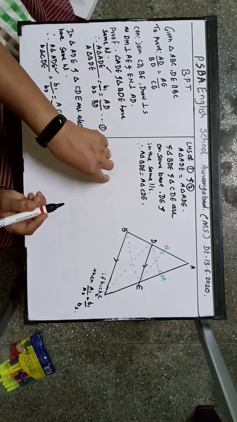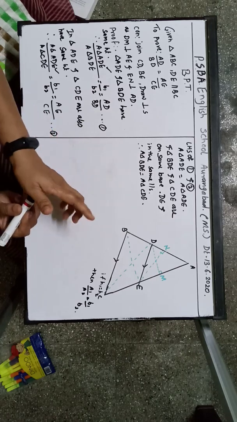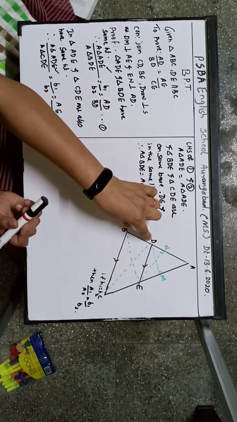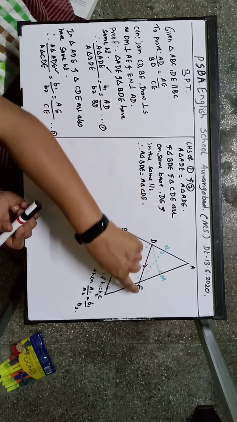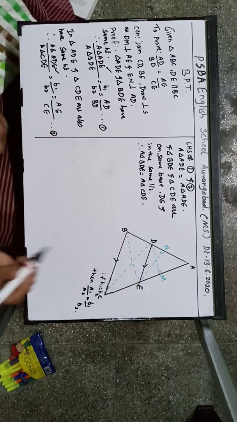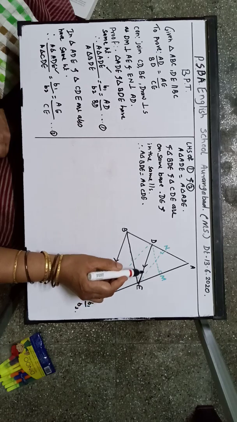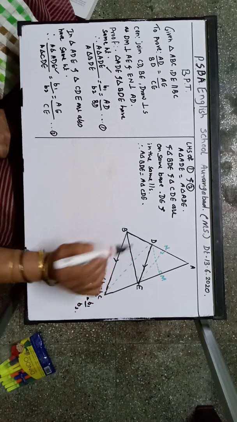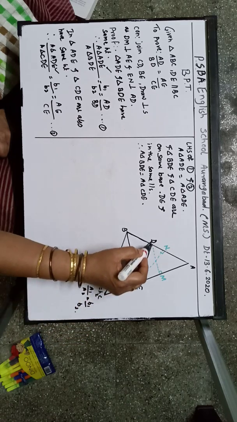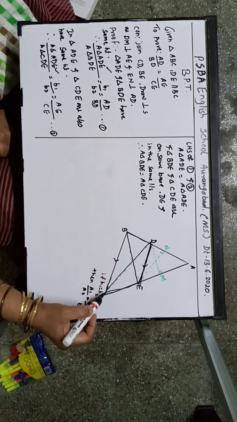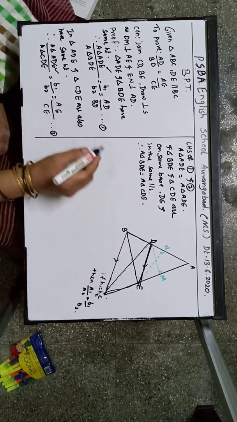Children, we proved this theorem in 9th standard. If two triangles are between the same parallels and on the same base, they will have equal area. So BDE, can you see this triangle? I will highlight it if you want. This triangle BDE and CDE are on the same base DE and between the same parallels DE and BC. Therefore the area will be the same.